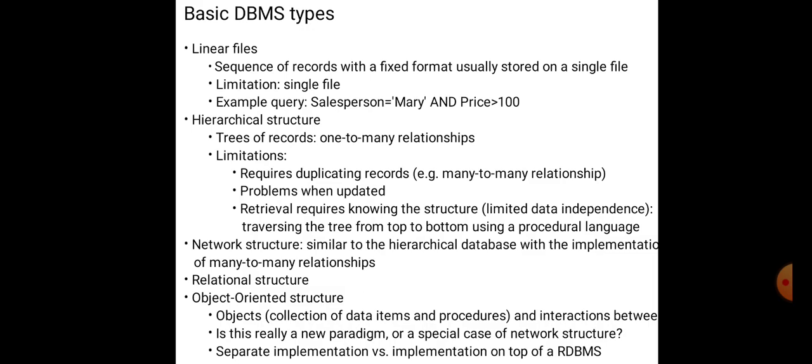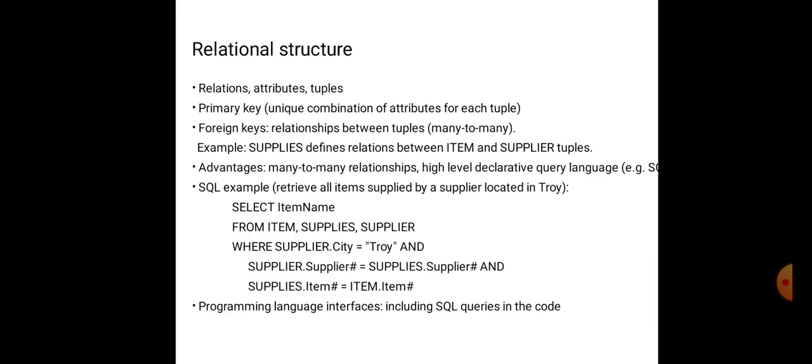Traversing the tree from top to bottom using a procedural language. Network structure, similar to the hierarchical database, with the implementation of many-to-many relations. Relational structure, object-oriented structures. Objects are collections of data items and procedures and the interactions between them. It is really a new paradigm or a special case of network structure. Separate implementation versus implementation on top of a DBMS.